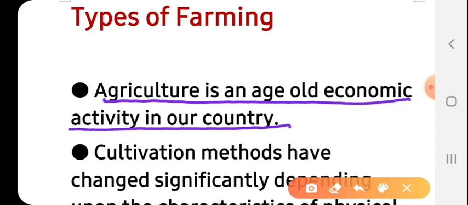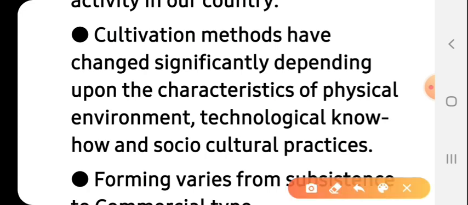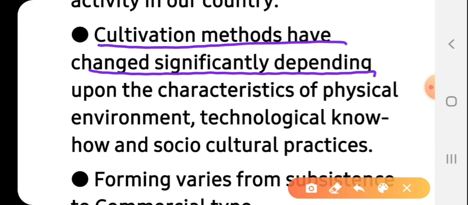Since the emergence of civilization, people have been practicing agriculture. Cultivation methods have changed significantly depending upon the characteristics of the physical environment. Mind the words: cultivation methods have changed significantly, depending upon the characteristics. What are the characteristics? Physical environment.